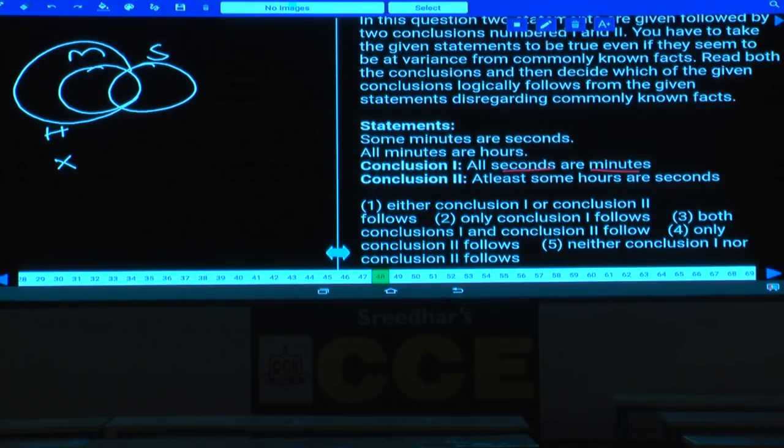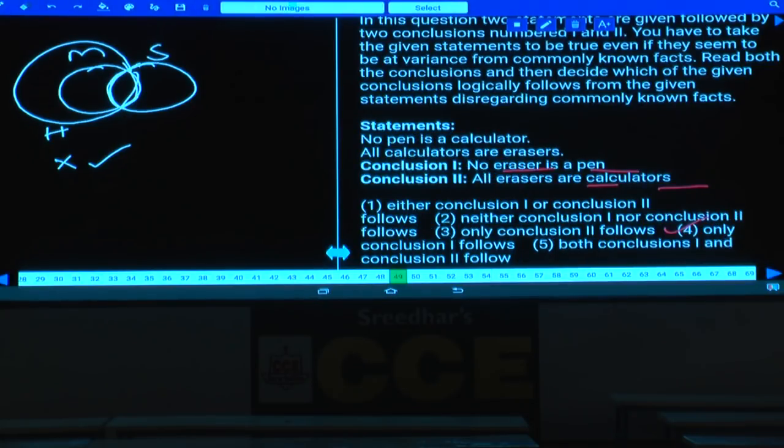It is not true because here only some of the seconds are minutes is true, but all seconds are minutes is false. And some hours are seconds has become true. Then what is your answer here? Only the second conclusion followed, that is choice 4. As it is an affirmative conclusion which is true, no need to check once again. If it is a negative conclusion which has become true, then we should go for an alternate diagram.